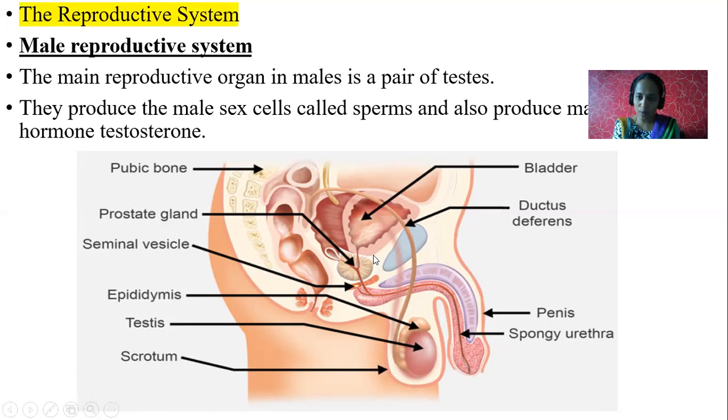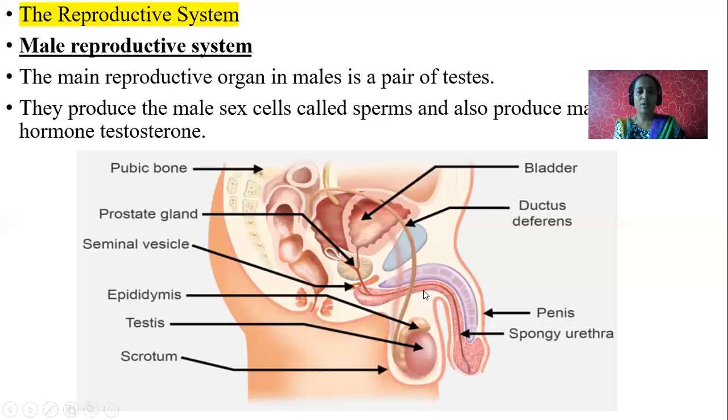Compared to body temperature, 2 to 4 degrees will be less. What is the body temperature? Compared to that, testes maintain less than body temperature, 2 to 4 degrees lesser.